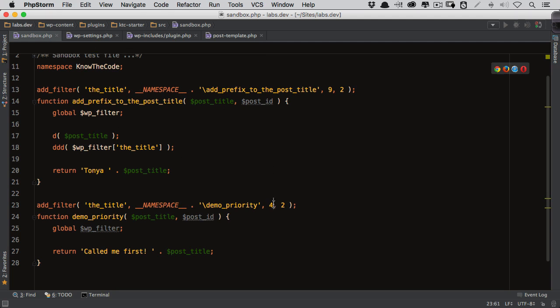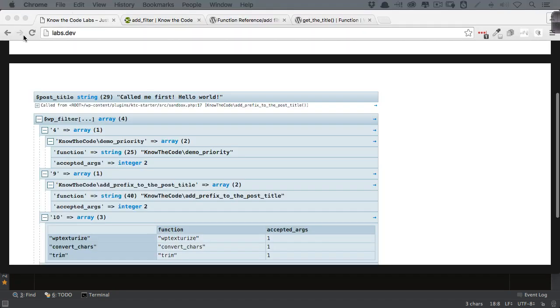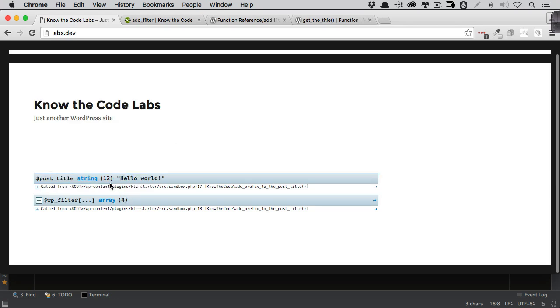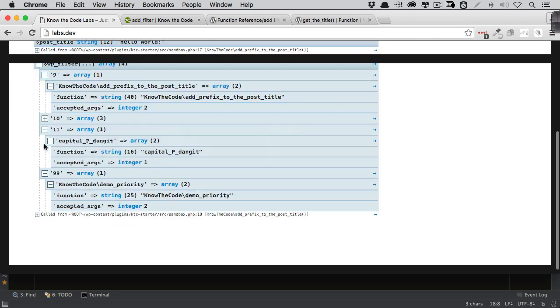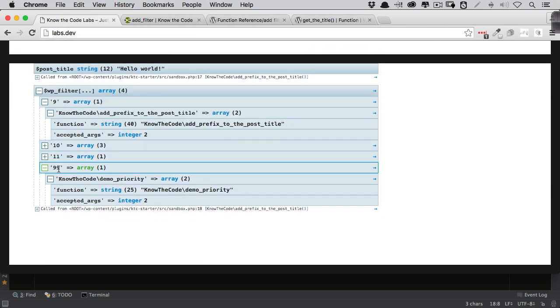All right. Well, if I changed it to 99, which one's going to fire first? This one. This one's never even going to fire because I'm going to stop the execution here. Okay. So let's go ahead and we're going to do that. Now you see I've got hello world. That is what came out of the database. Okay, so it's not changed at that point. And if I go and I look at this, here's 9. Okay, here are the 10s. There's the 11. And here's the new one we put in, 99. It's at the bottom. So it fires in this order.